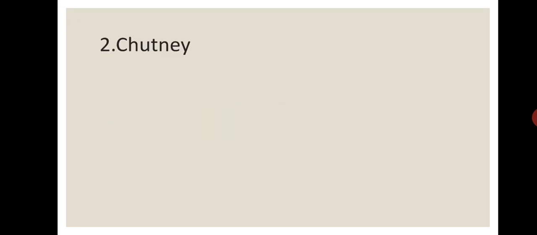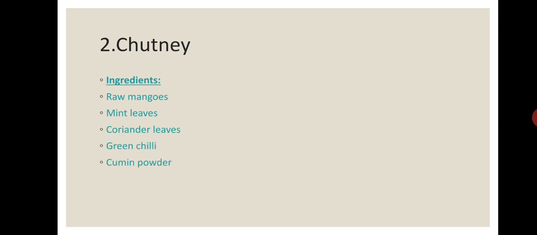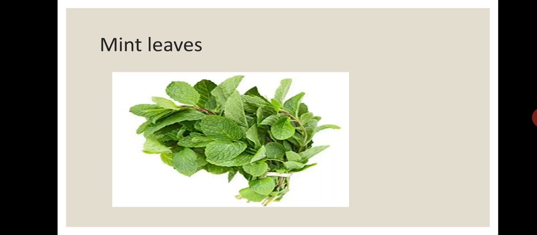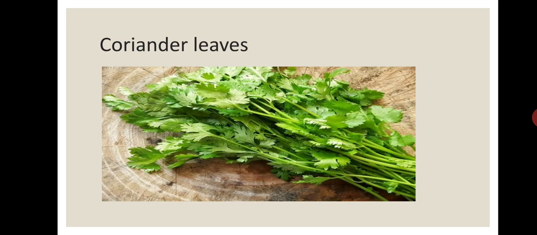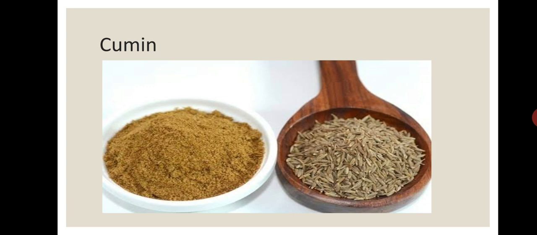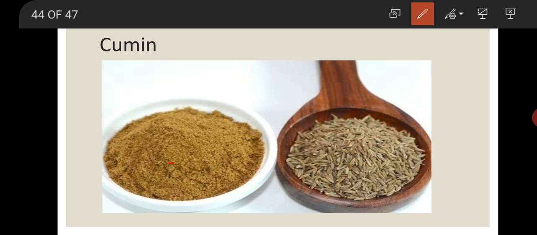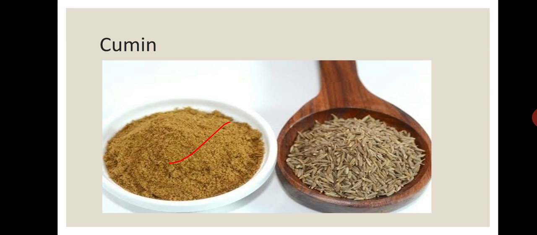Now, students, you have to tell about chutney. What are the ingredients? Raw mangoes, mint leaves, coriander leaves, green chili, cumin powder, salt, sugar, etc. Look, this is the picture of mint leaves. This is coriander leaves. This is cumin and this is the cumin powder.